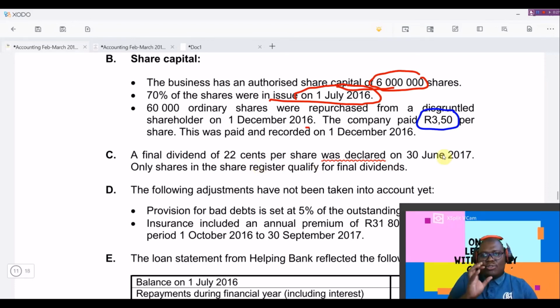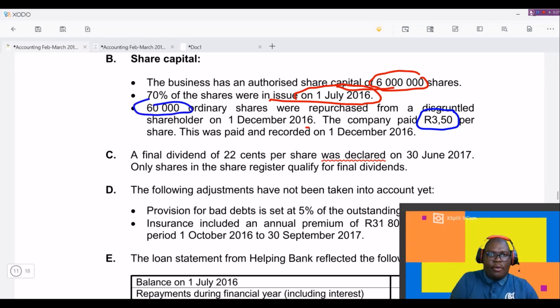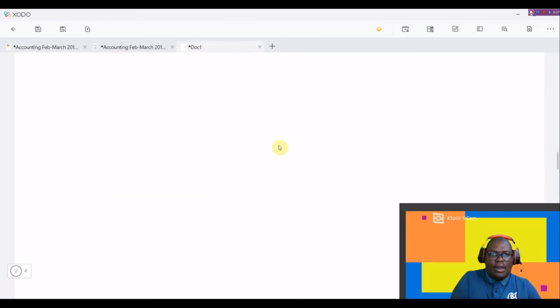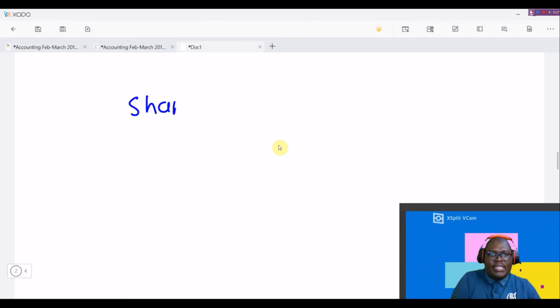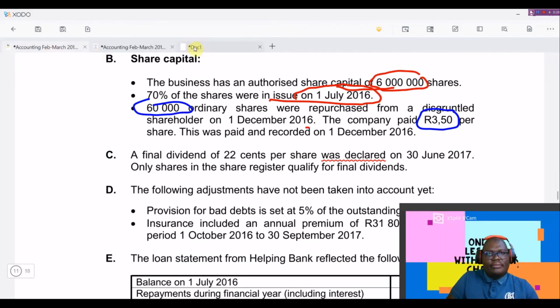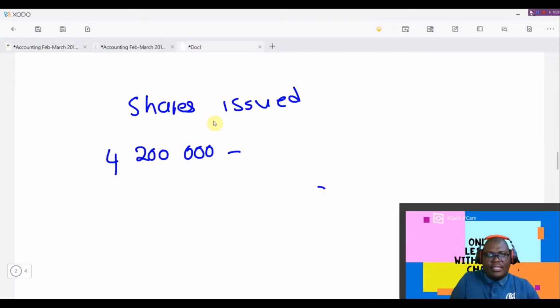So these dividends were declared at the end of the year, and they say only shares in the register qualify for the final dividend. So this means that we must exclude the shares that were sold. These 60,000 shares must be subtracted from all the shares that were issued, and then we know that only 4,200,000 shares were issued. So we have shares issued, so we know we had 4,200,000 so far. So we purchased 60,000 back, so that 60,000 must be subtracted. Okay, so we're going to have that 60,000 here.